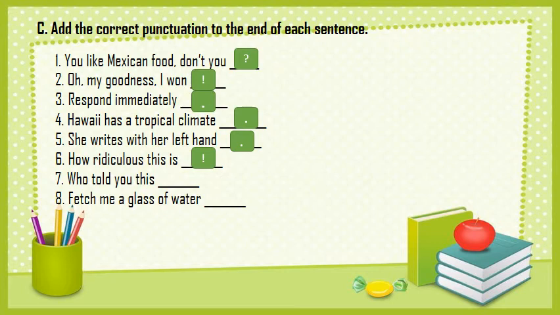7. Who told you this? Who told you this? Notice here, WH word. Who told, the verb, then you. So I have the verb before the subject here. So is it exclamation? No, it's not exclamation because I have the verb before the subject. So what is it? It's a question here. And what must the question end with? It must end with a question mark. Excellent, my students.